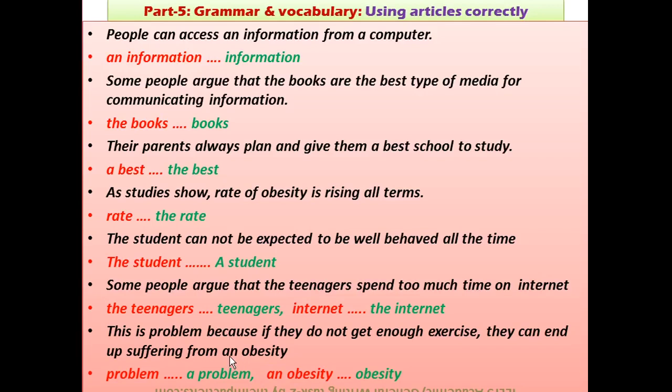Right, there are some other rules that you can read in any book, but these are the mistakes that students mostly make in IELTS essay writing. There are some other rules, so I'll send you the PDF of articles. You can go through them and study them, right?